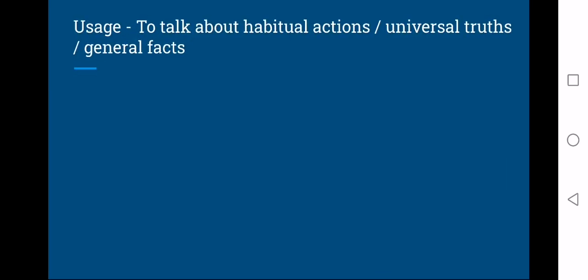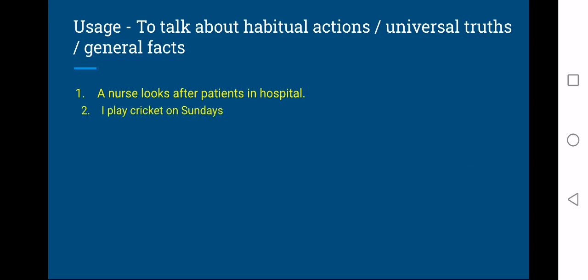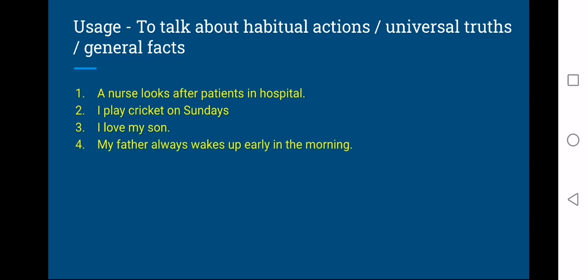Now usage. When do we use simple present tense? We use simple present tense to talk about habitual actions, universal truths, or general facts. Examples: a nurse looks after patients in hospital. I play cricket on Sundays. I love my son. My father always wakes up early in the morning.